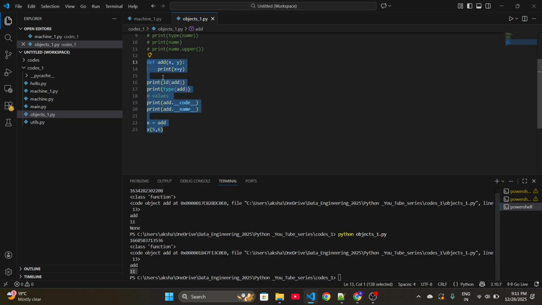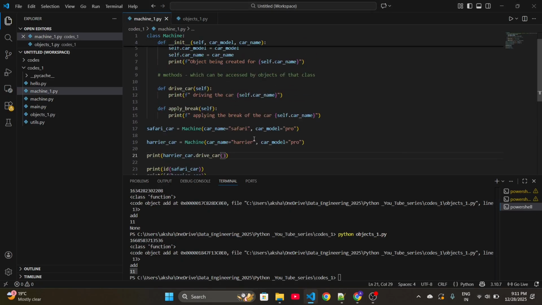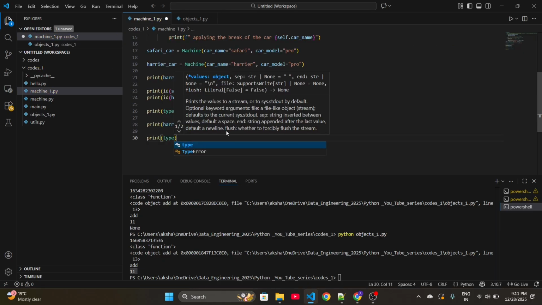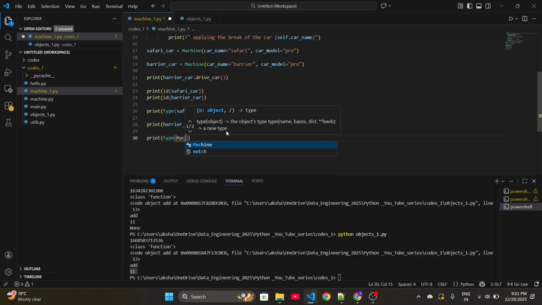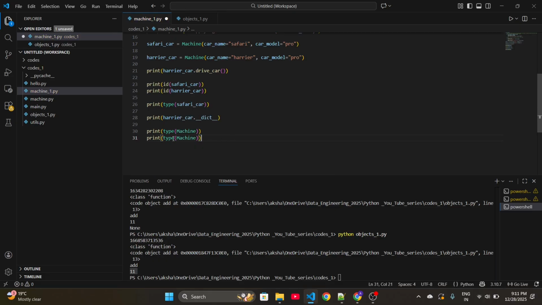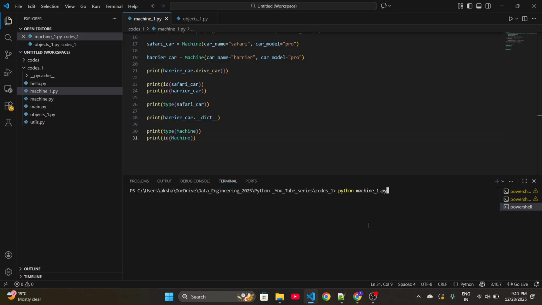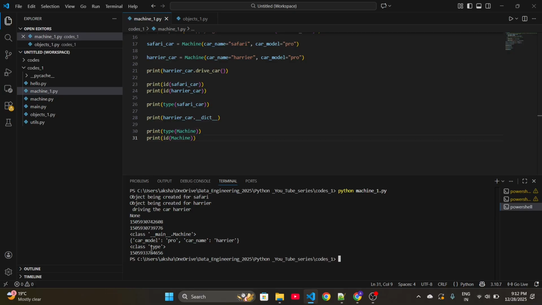Let's prove that. Let's go to the code which we have written previously. Let's check the type and id of our machine class, and see whether our machine class has a type and a unique memory address. Let me execute machine_1. Our machine is of class type. So in Python we have class type, and from that this machine object is created, which is a class. And it has some id.